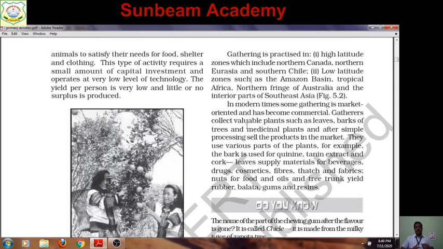So these tribal communities are not gathering only fruits but medicinal plants, different types of roots, bark of different trees. For example, cinchona tree is found in rainforest, and the people are collecting bark of cinchona tree, which is utilized to extract quinine, and quinine is the medicine for malaria.